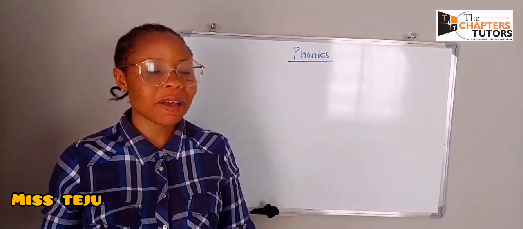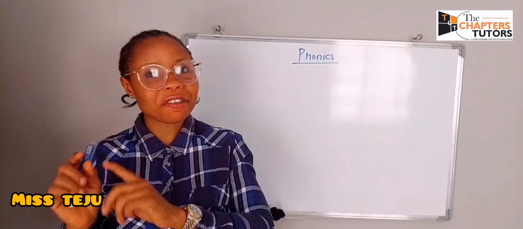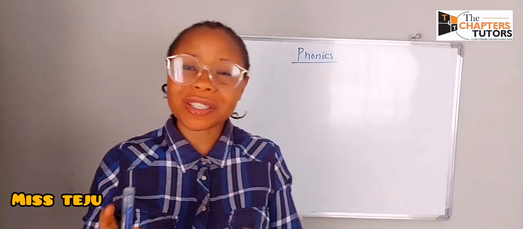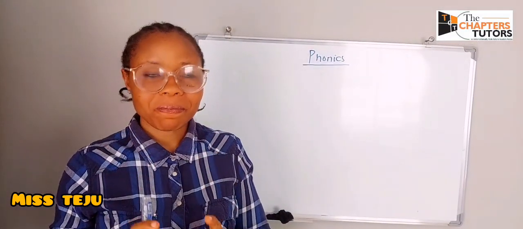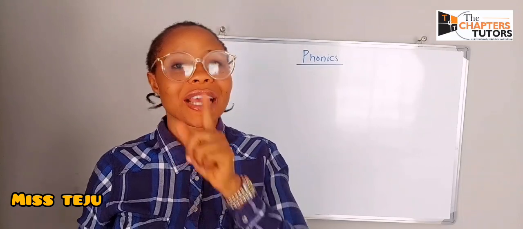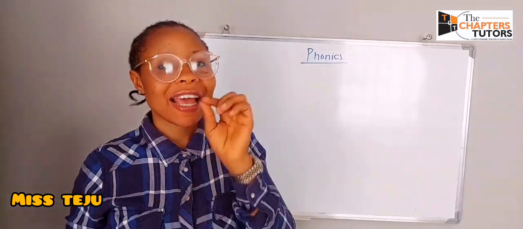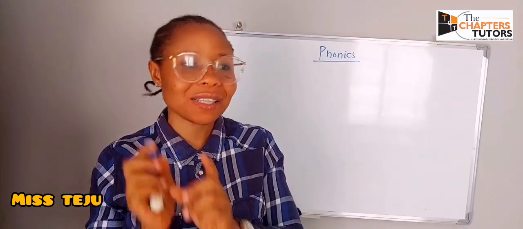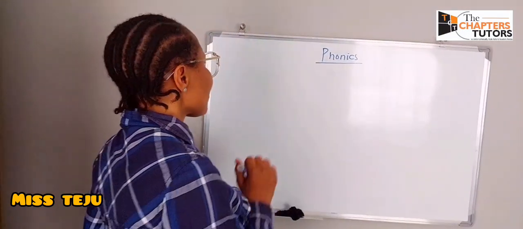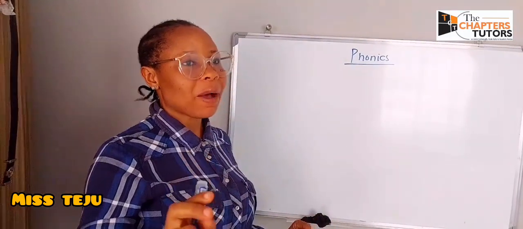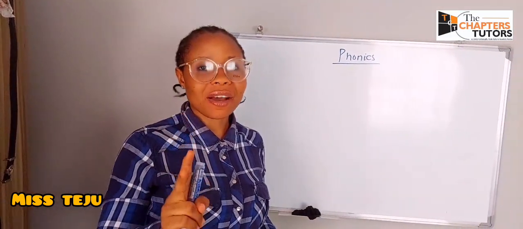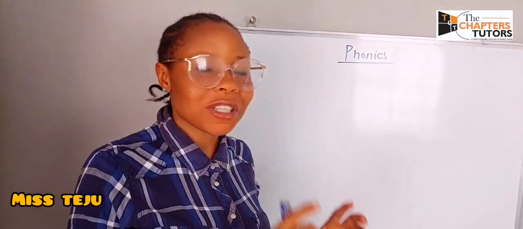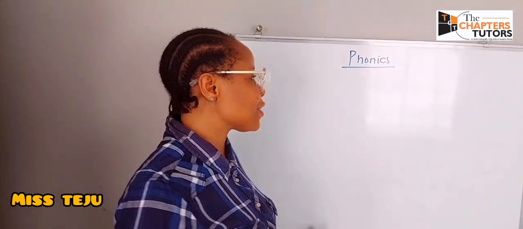In my last video I talked about the first 7 vowel sounds, and I talked about the first vowel sound. Now we're moving on to the next sound. What did I call it? It is very brief, not stressed, so it's just as brief as it is in words. So let's move on. In this video, we're going to be talking about 2 kinds of sound: the tricky sound and also the normal sound. So let's get to the class.